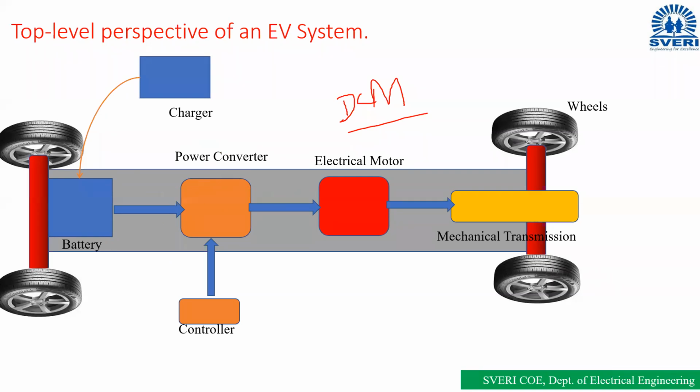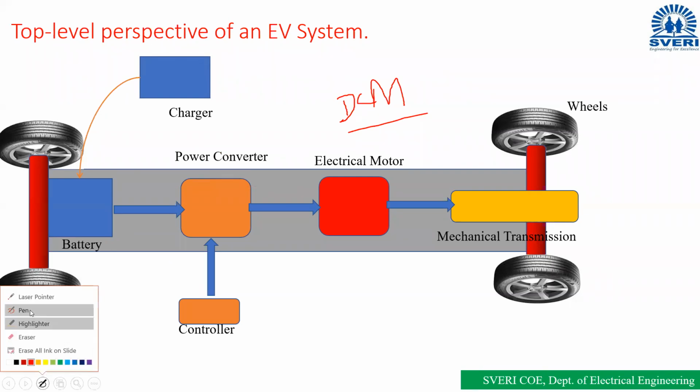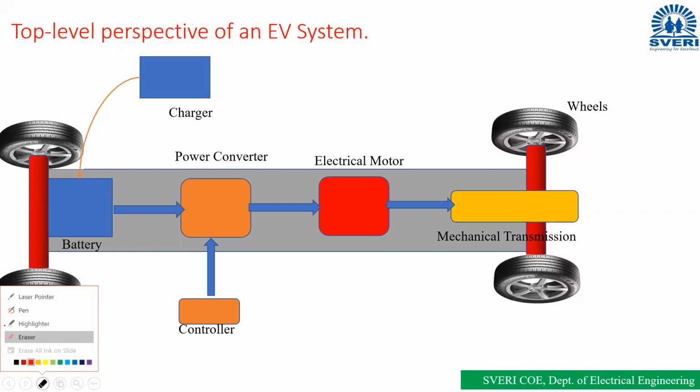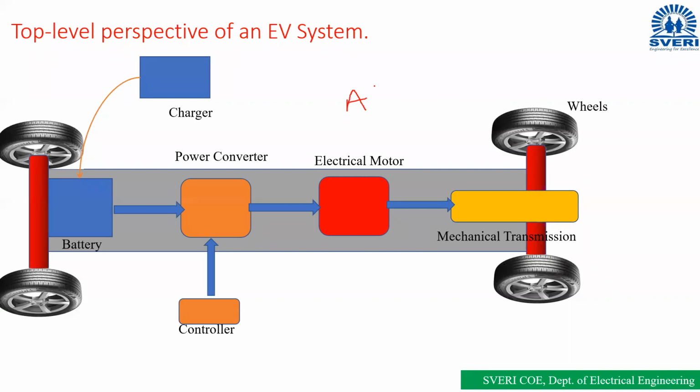What is the second point? What is the second necessity of this converter? For example, we are using an AC motor here.